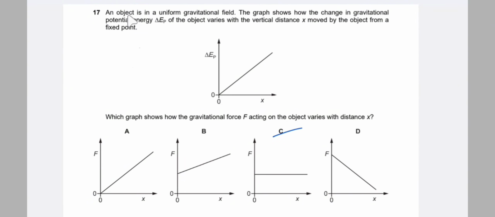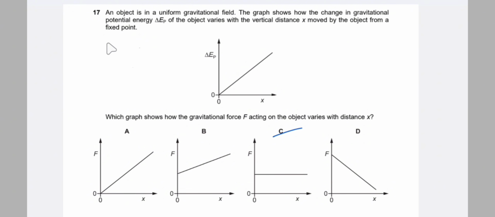For question number 17, an object in a uniform gravitational field, the graph shows the change in the gravitational potential energy of an object varies with the vertical distance x moved by the object from a fixed point. So gravitational potential energy against x graph. Which graph shows the gravitational force acting on the object varies with distance x? So gravitational force against x. So gravitational potential energy against x.